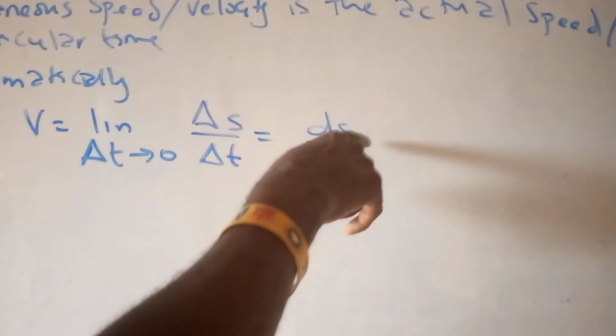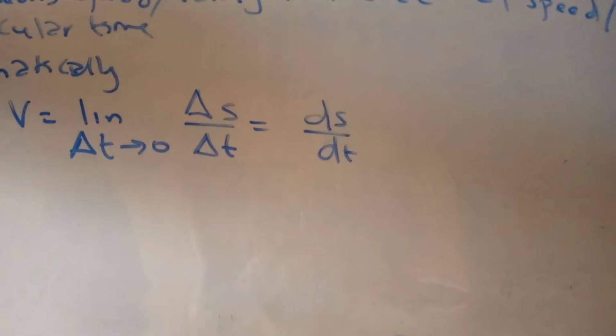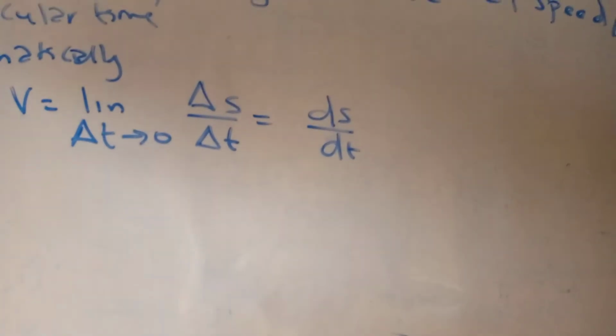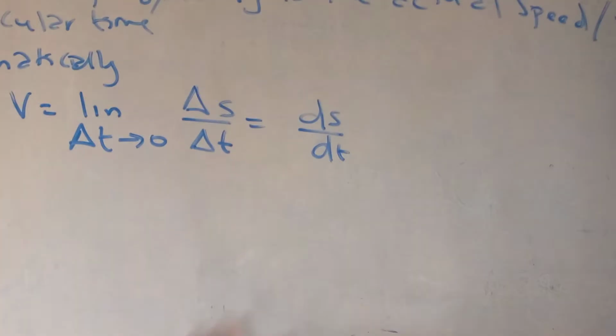So that means at that particular point in time, what is the speed? If you look at the speedometer of a moving car, the speed of that car at that moment is its speed. So the same thing we are saying here.